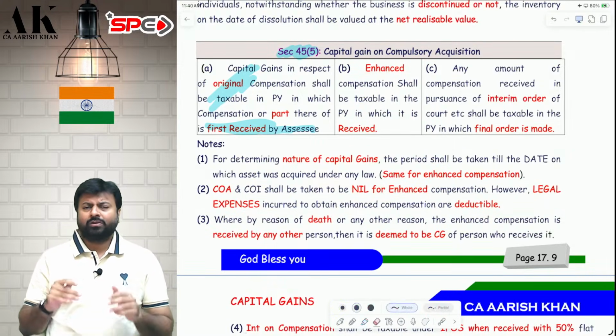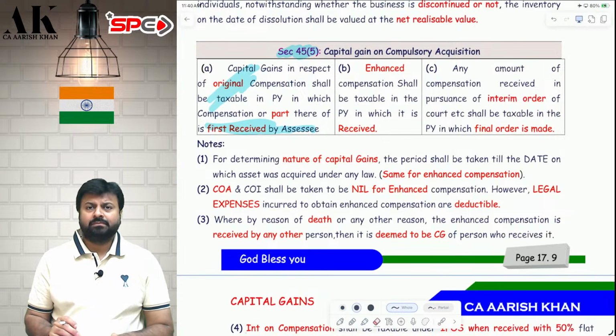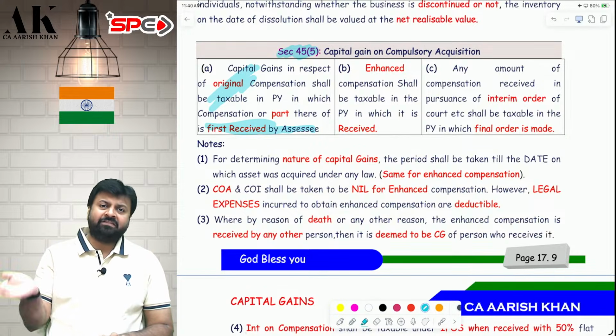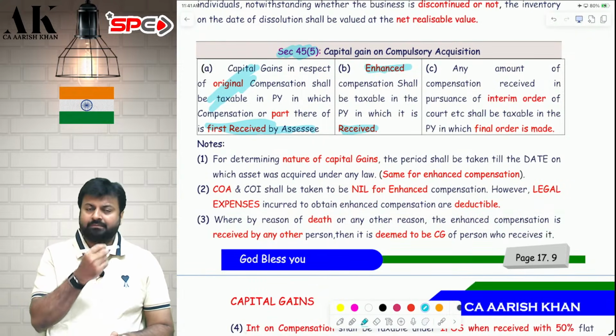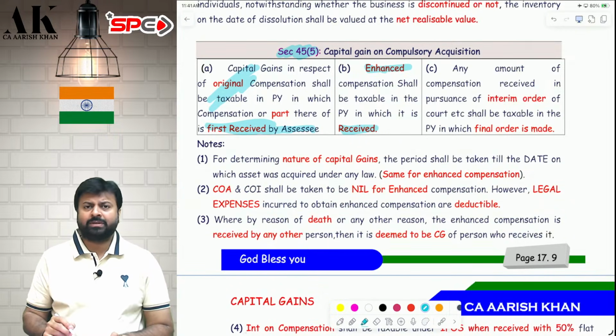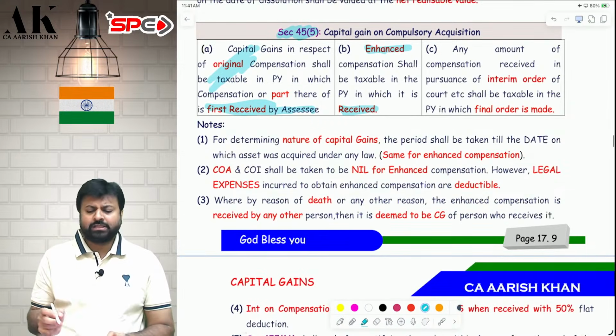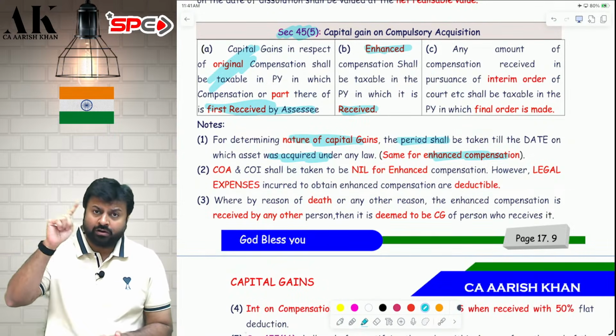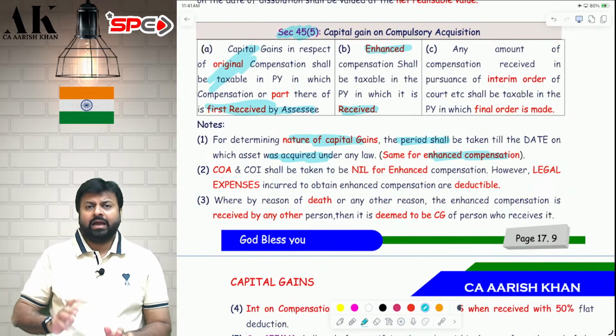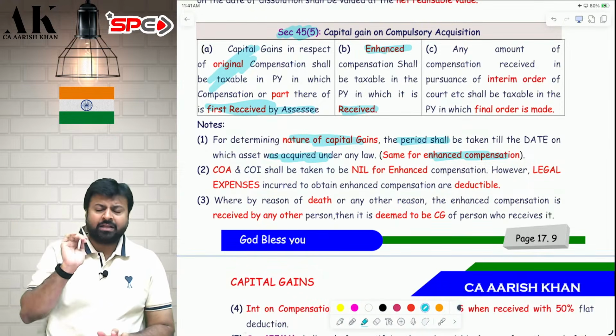Second thing, so I paid the tax on original compensation. Then I'm not happy with the compensation, so I filed a case in the court. The High Court said to give further enhanced compensation to the assessee. So I got another 3 lakh as enhanced compensation. When will this enhanced compensation be subject to tax? That will be subject to tax in the year in which it is received. What will be the nature of this enhanced compensation? It will depend upon the nature of the original compensation. If the original compensation is long term, then the enhanced compensation is also long term. And if the original compensation is short term, then the enhanced compensation is also short term.